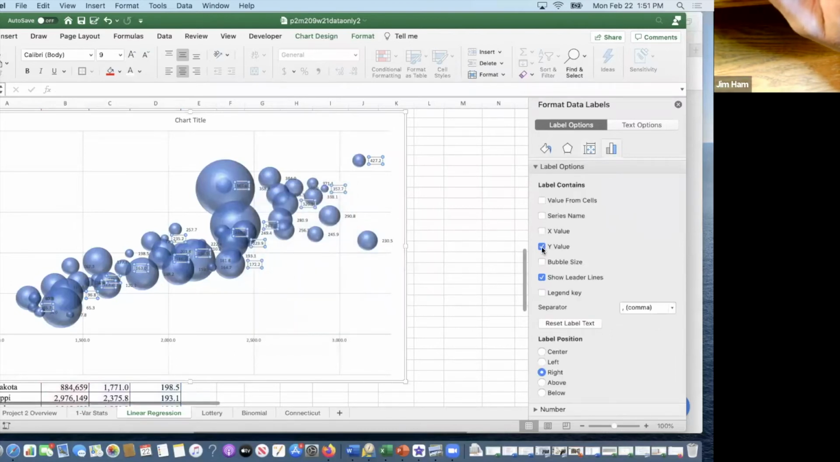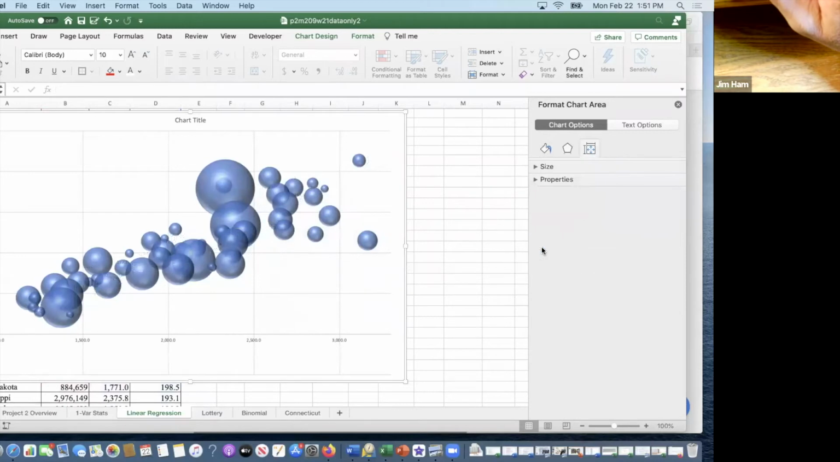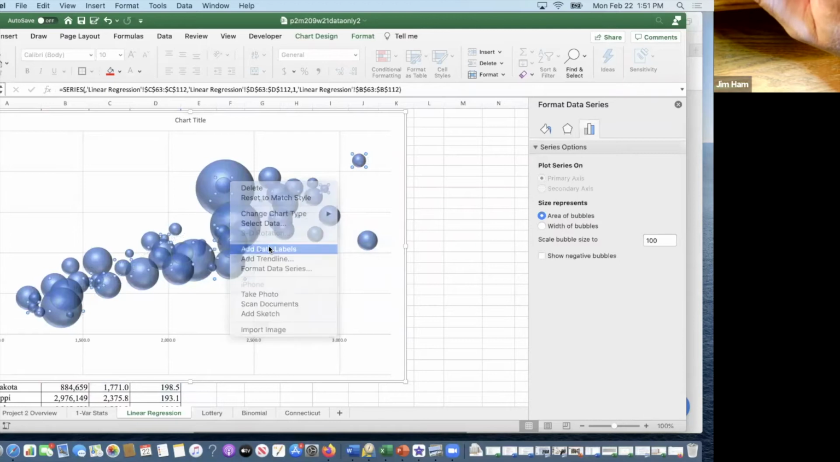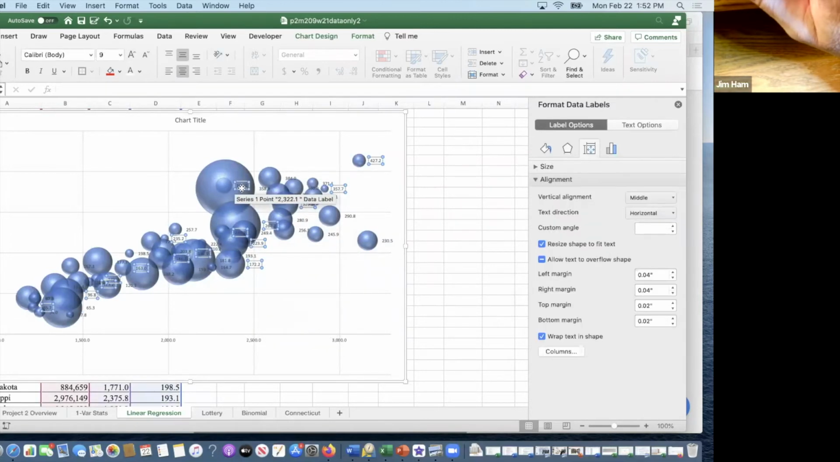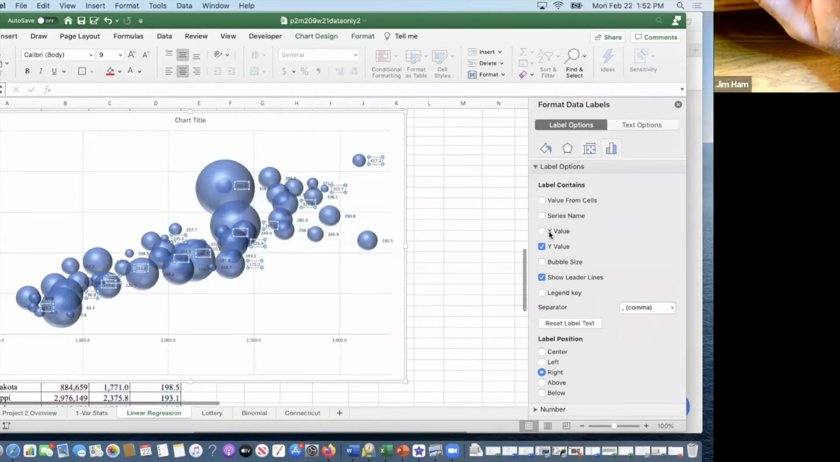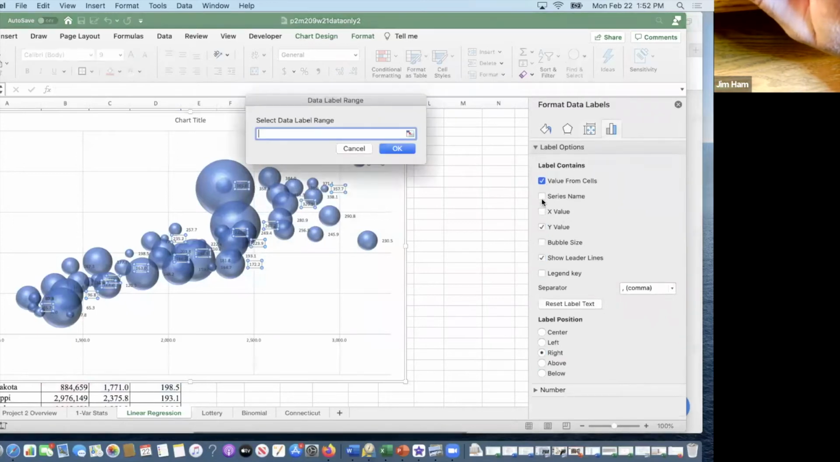And then instead of adding the Y value that I don't want, oops, I guess I don't want to do that. Let's try it again. So we want to add the data label, and then we want to format that data label. All right, now I want to add a value from the cells, and I want to add the populations. Not the populations, but the names of the states.